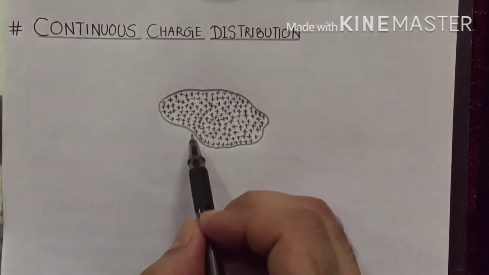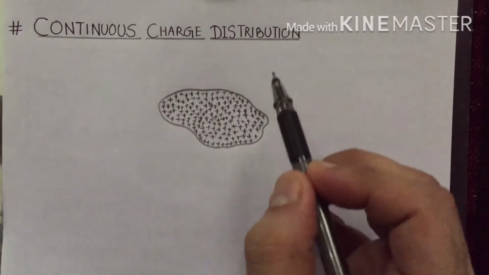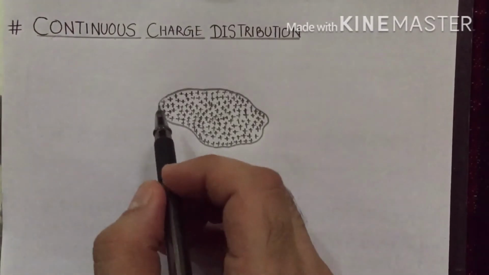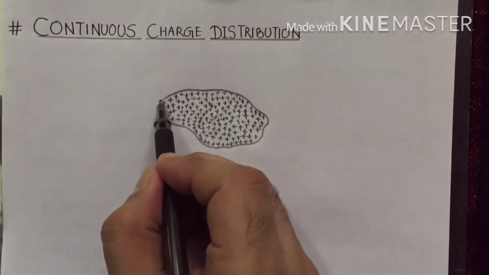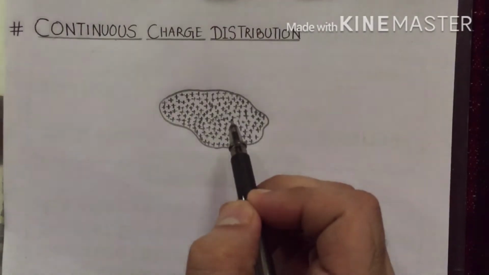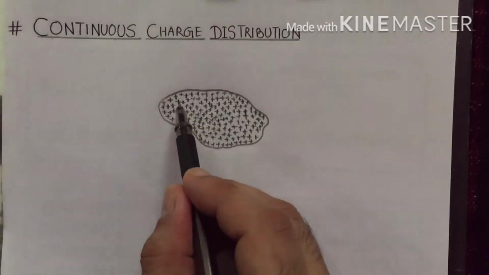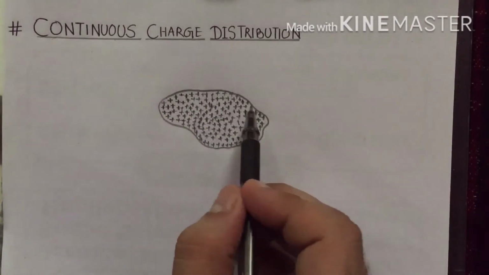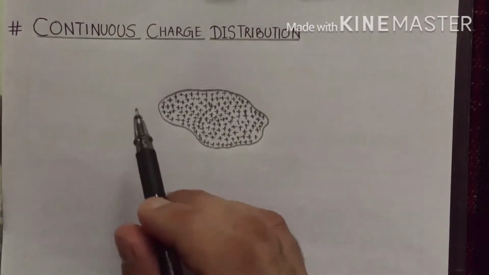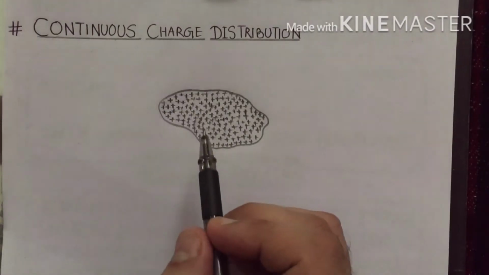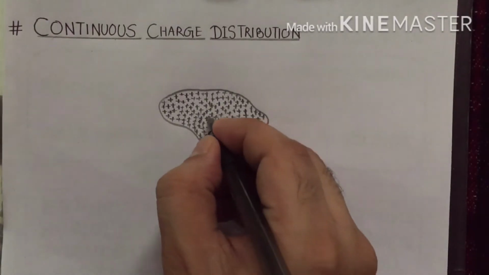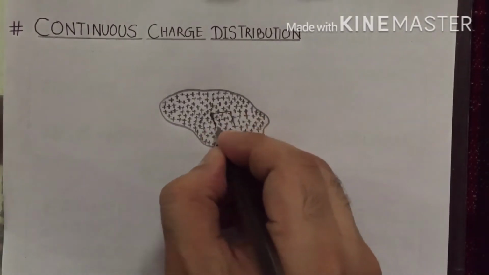हमें क्या करना है, इस continuous charge distribution की वजह से किसी भी पॉइंट पे electric field calculate करना है. So we cannot consider any single charge and calculate electric field at that point, because the charges in case of continuous charge distribution are infinite. So therefore हमें क्या करना पड़ेगा, in case of continuous charge distribution, instead of selecting one charge we consider an elemental charge.